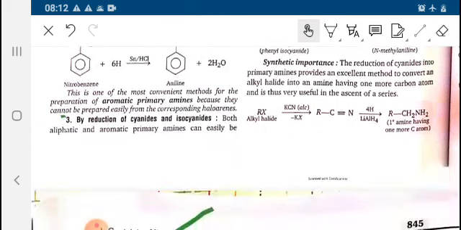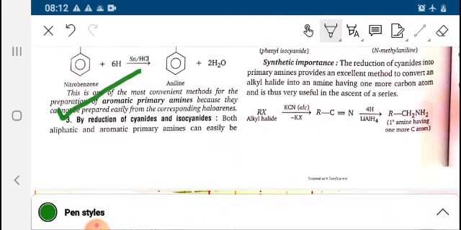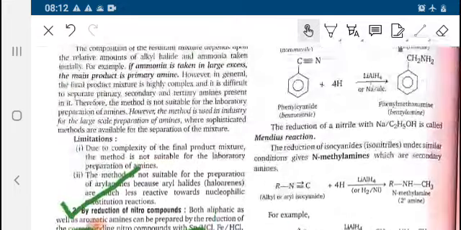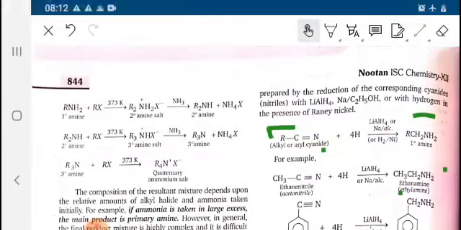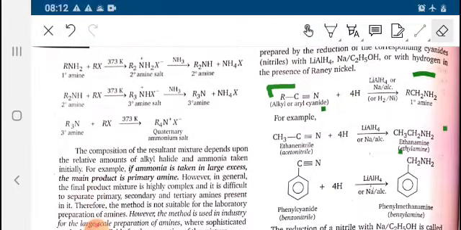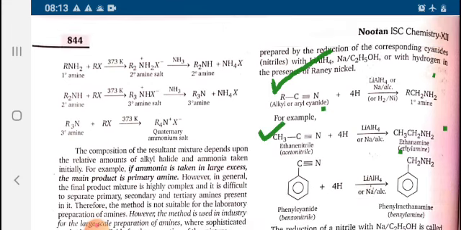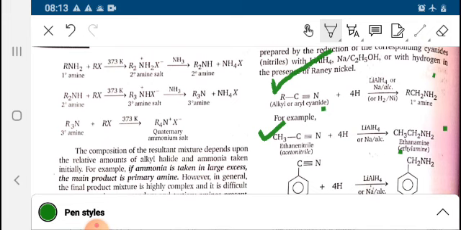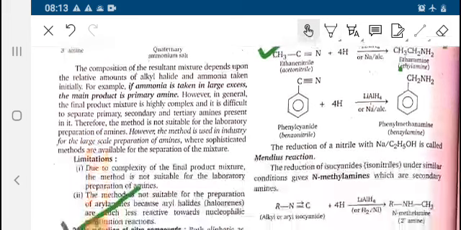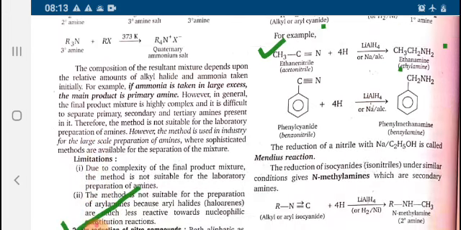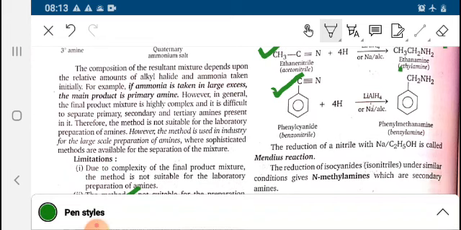Next is the reduction of cyanides and isocyanides. In this reaction, we will see how cyanides and alkyl cyanides undergo the reduction process. RCN on reduction gives 1 degree amine. For example, ethane nitrile is converted to ethanamine. Similarly, phenyl cyanide is converted to phenyl methanamine.